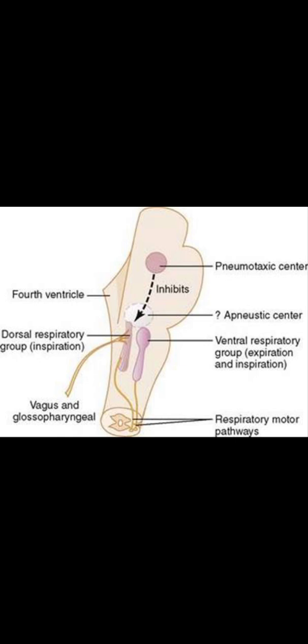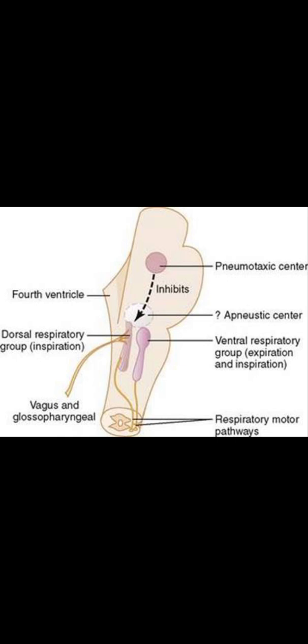There are two groups of respiratory centers: one is medullary, second one is pontine, located at the medulla and pons of the brain. Medullary respiratory centers are the dorsal respiratory group of neurons, the ventral respiratory group of neurons, and the pre-Botzinger complex. Pontine centers are the pneumotaxic and apneustic centers. So we have to know their functions.